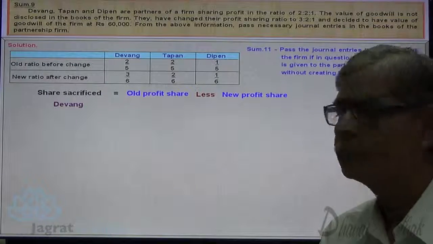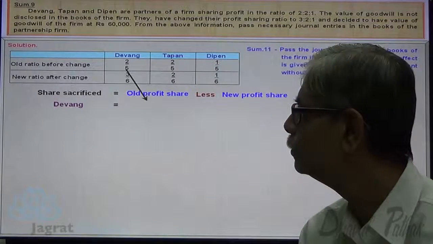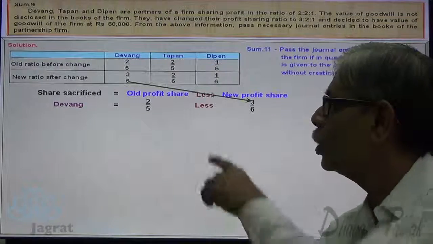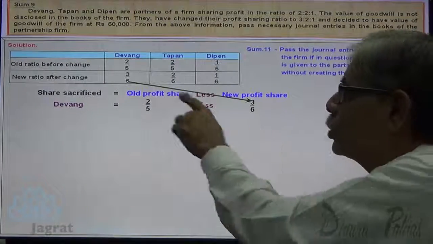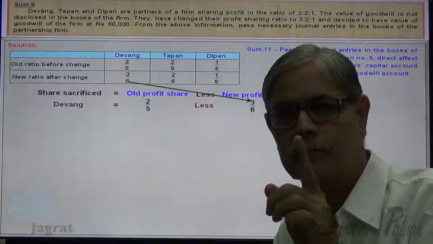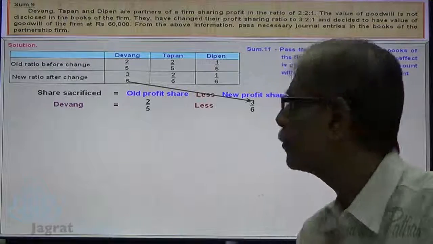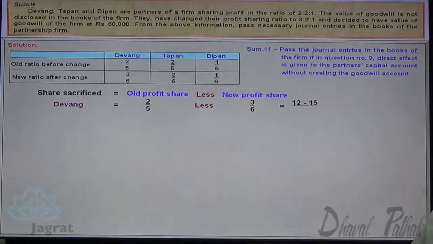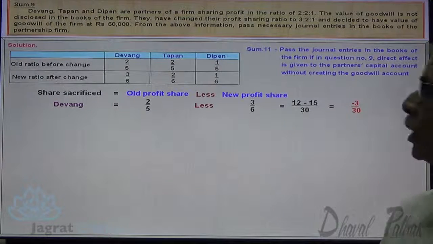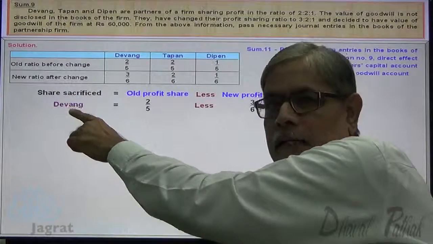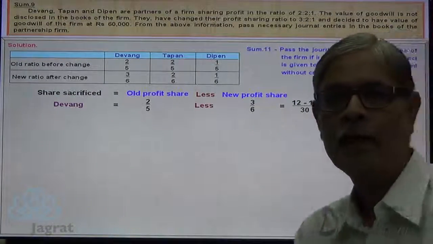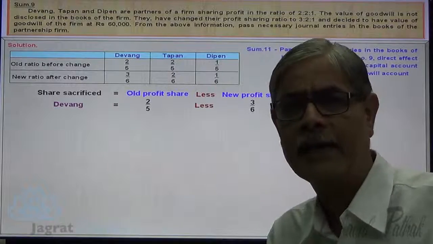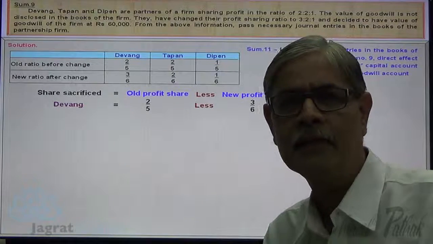Now for Devan, old profit share is 2 by 5. New profit share is 3 by 6. 2 by 5 minus 3 by 6. 6 2s are 12 minus 5 3s are 15. 12 minus 15, minus 3. Minus 3 divided by 30 is the answer. So, share sacrificed by Devan is negative. Negative sacrifice is identified as gain. So Devan is gaining, he is not sacrificing.